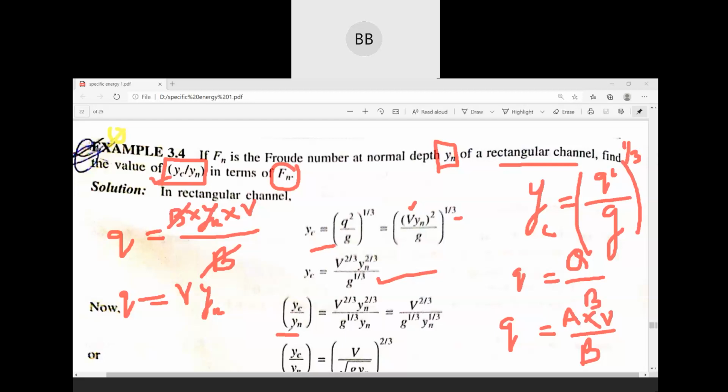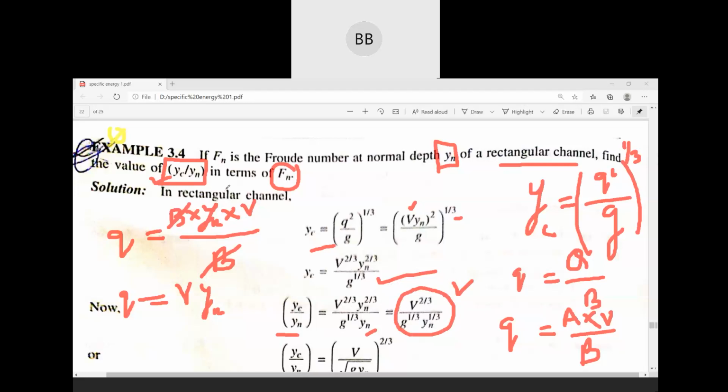On the right hand side we have yn to the power 2 by 3 divided by yn, which is yn to the power 2 by 3 minus 1, that is 1 by 3. To simplify, you'll get this.